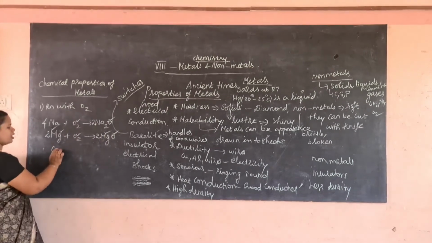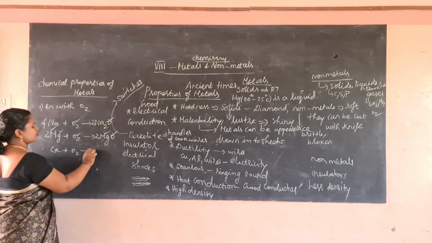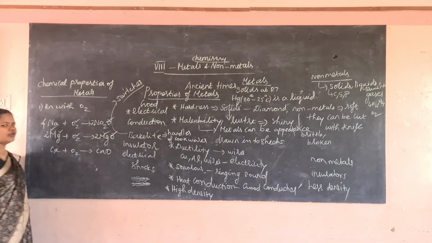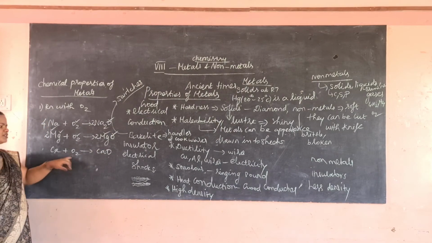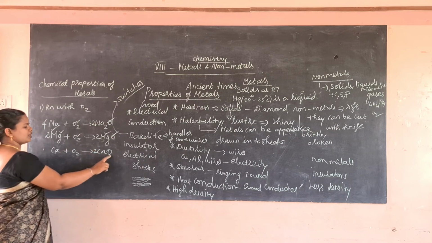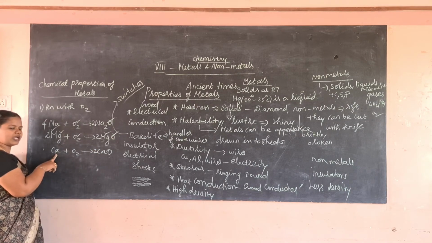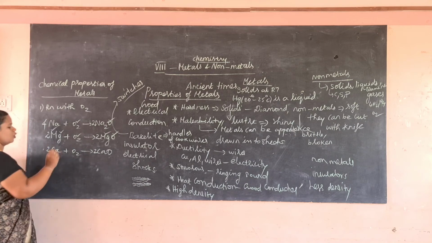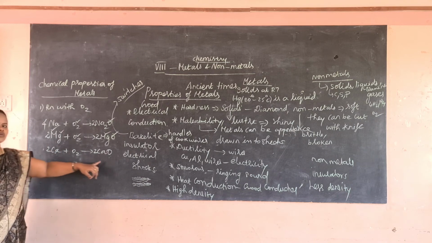Now calcium. Calcium plus oxygen forms calcium oxide. You balance the equation. There are 2 oxygen on the left and only 1 on the right, so you put 2. Then there is only 1 calcium on the left and 2 on the right, so 2 Ca plus O2 gives 2 CaO.